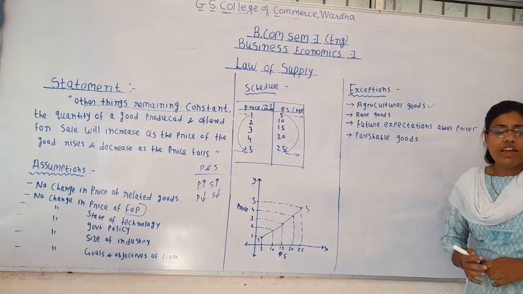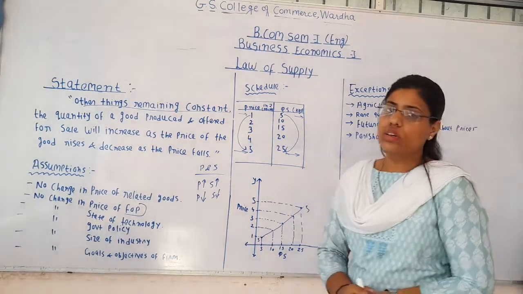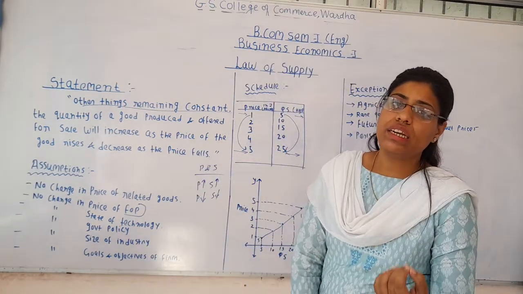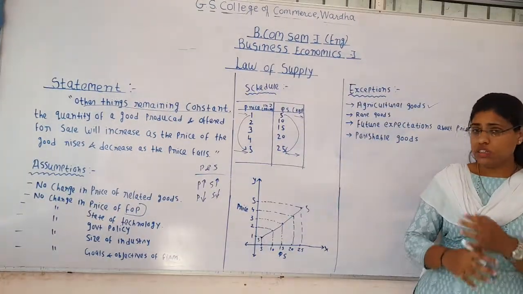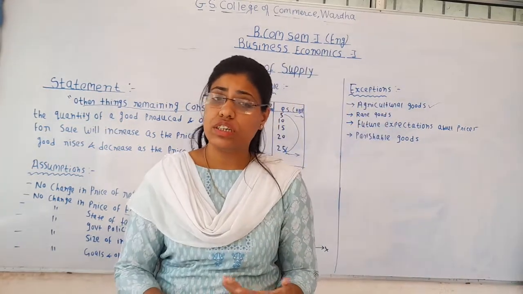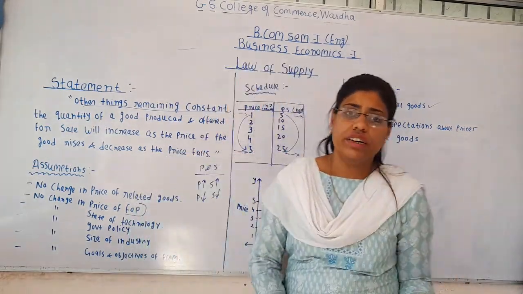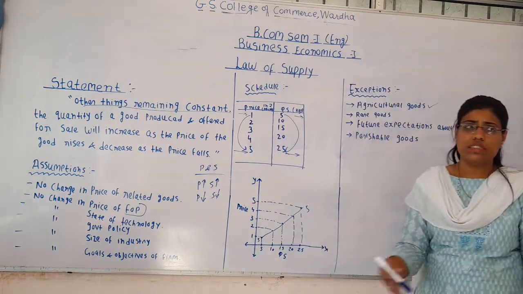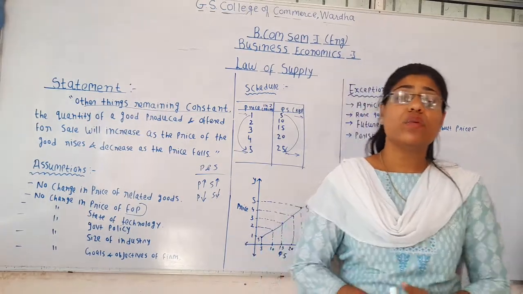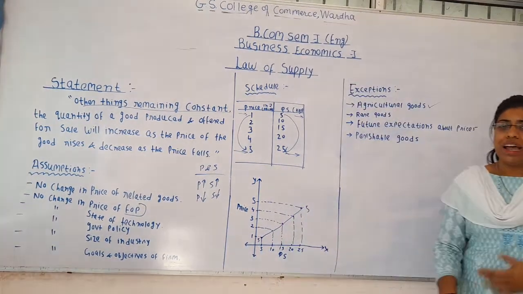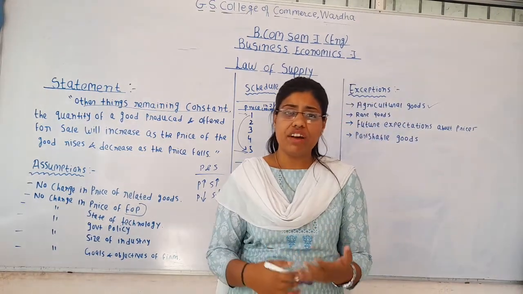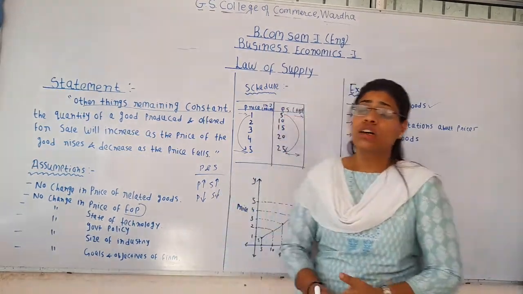See, when we talk about any agricultural good, one thing is there. The gestation period in the case of agricultural goods is long. It depends upon many external factors, like weather, rain, monsoon, etc. So even though the price of agricultural commodities is increasing in the market, its supply cannot be increased at a very fast rate, pace or speed.